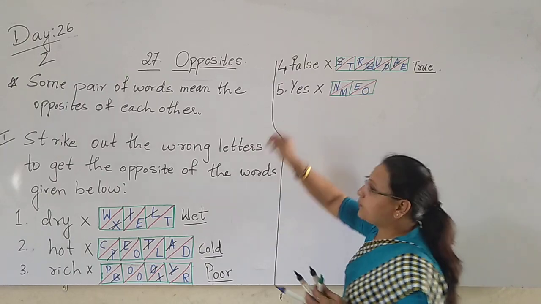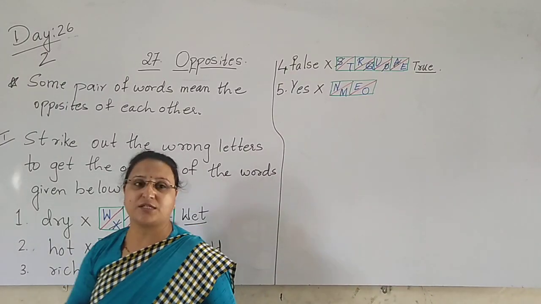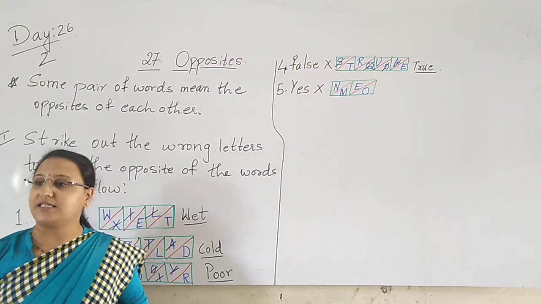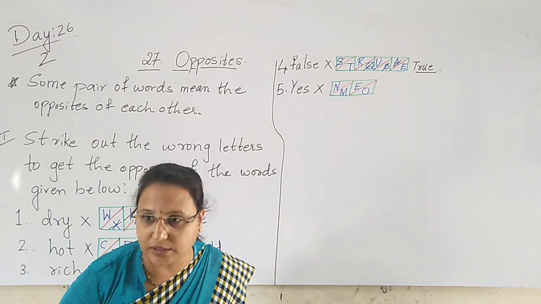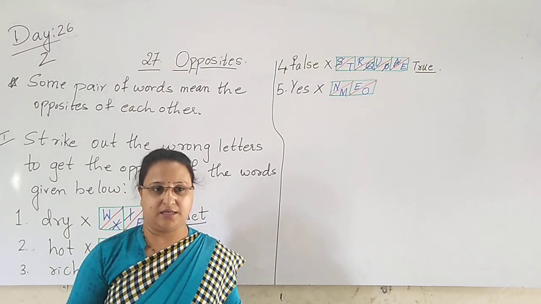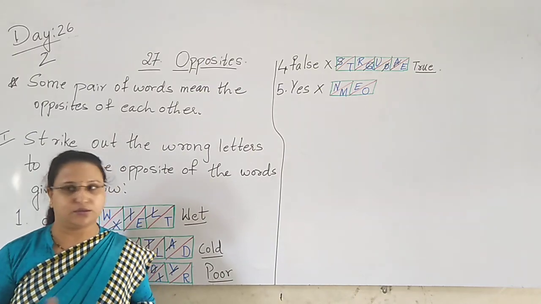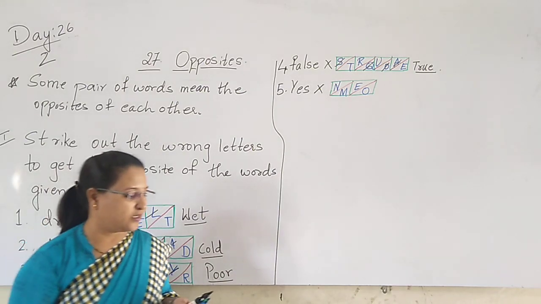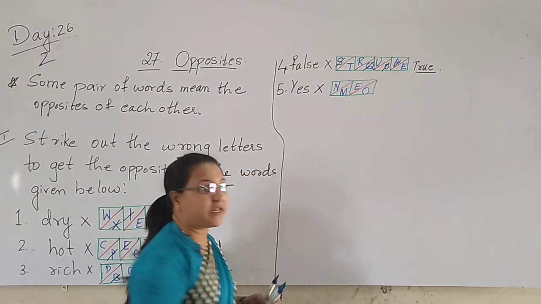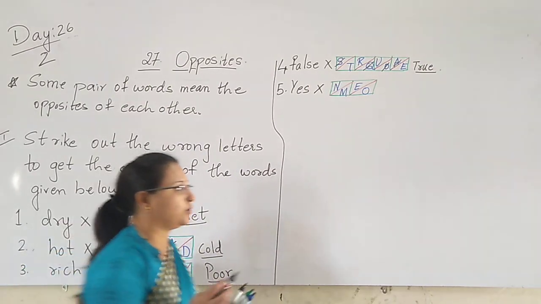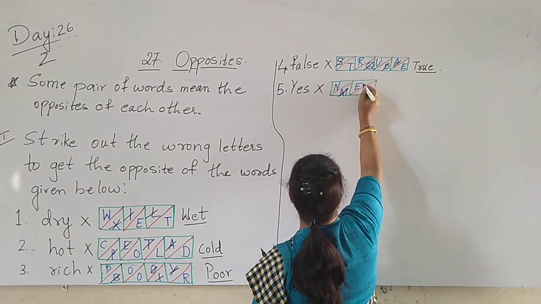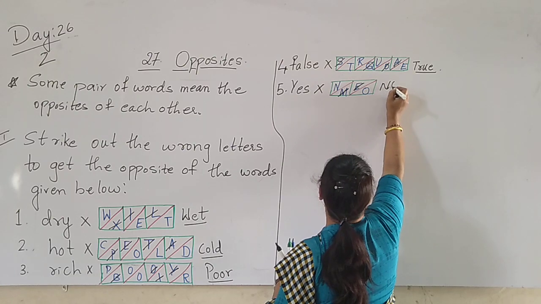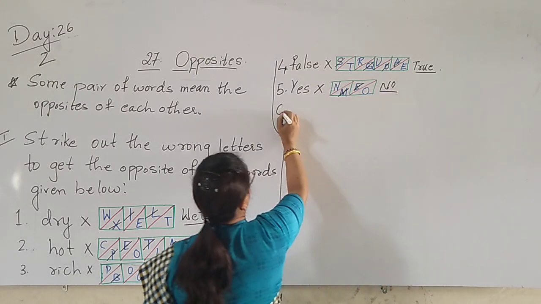When the teacher asks you some question or your parents ask you something, if you know that, then you say yes. If you don't know, you say no. So what is the spelling of no? N-O, no. So these other letters cancel and the correct spelling is N-O, no.